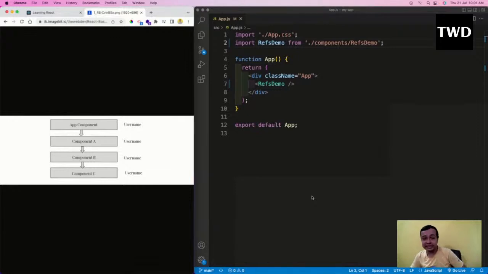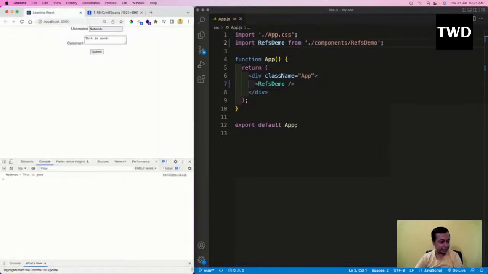That is one thing. And the other thing is the context API, which was also recently released by React. I think it was released about two years back. In the context API, we're going to see a different approach altogether. With that approach also, we can directly pass data from here to here. But Redux is required. If you want to get a React job, Redux is required. Okay, so that is there. So we are going to learn the context API now.